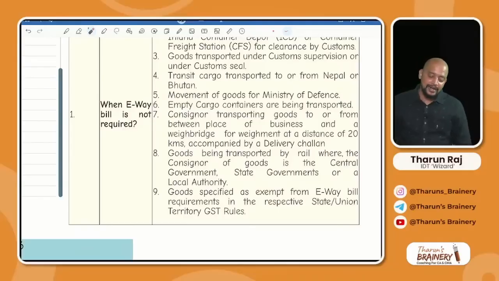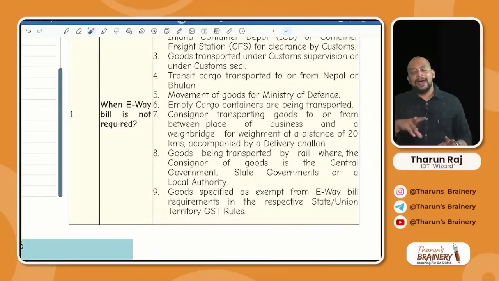There is nothing inside. Then consignor transporting goods to or from between place of business and the weighbridge for weighment at a distance of 20 kilometers accompanied by a delivery challan. What does it mean? First listen. There is one lorry. That lorry will go to the weighbridge to know the weight of the lorry. Is there anything inside that lorry? No. So e-way bill not required.